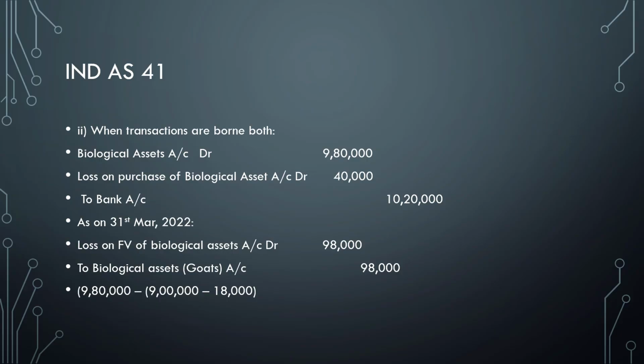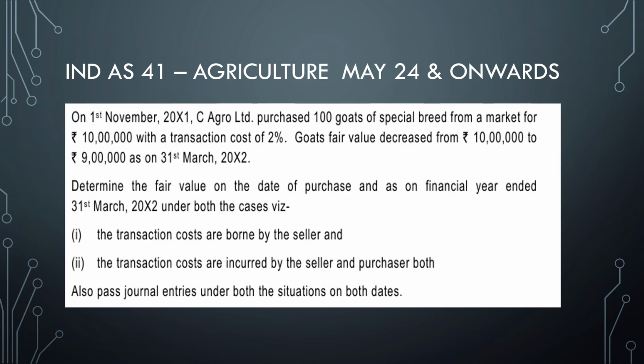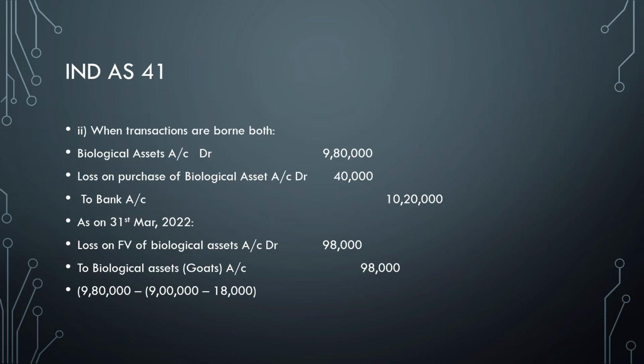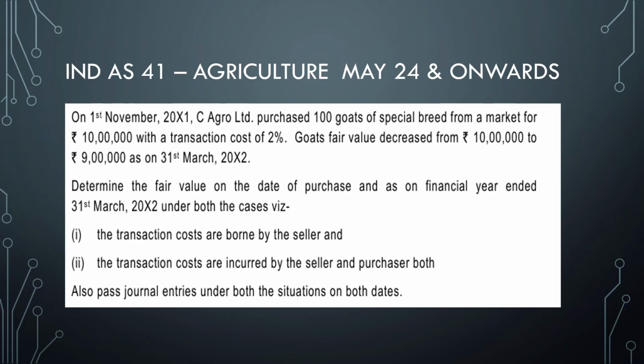How is the amount 98,000 arrived at? It is 9 lakh 80,000 minus 9 lakh minus 18,000. Why minus 18,000? Because it is given in the question that transaction cost is 2%. So 9 lakhs and 2% will give 18,000. So 9 lakh 80,000 minus 9 lakh minus 18,000, if you do that, you will get 98,000. Ideally, I would recommend that once you get the question paper, quickly write down what 9 lakh and 2% is, for example 8 lakh 82,000. Write it in the question paper itself, so that you don't miss out when making the computation.